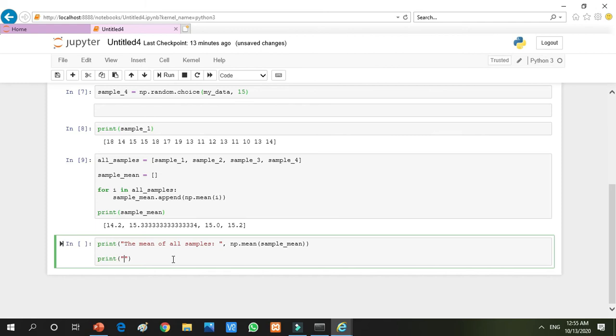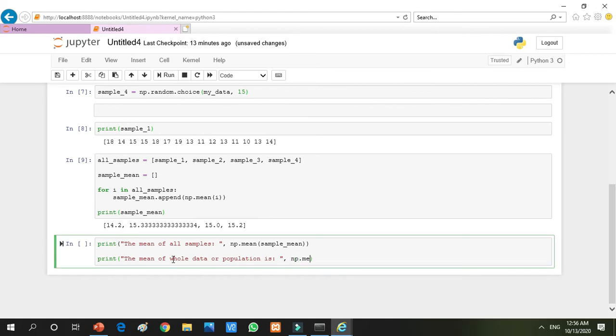I want to know the deviation of the samples' mean from the mean of the whole population. So I am writing here the mean of whole data or population is, and we're going to write here np dot mean.